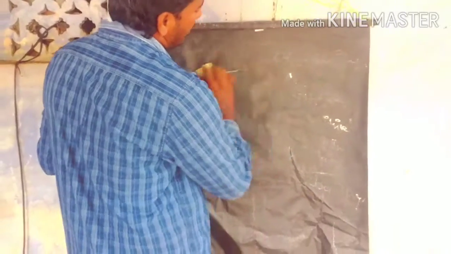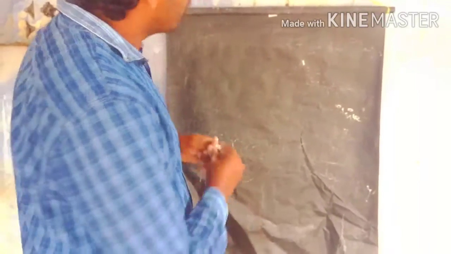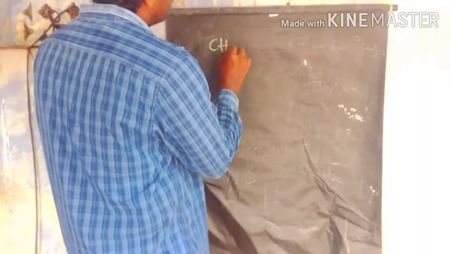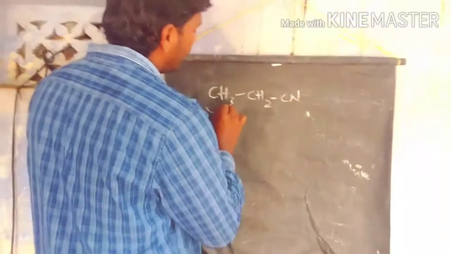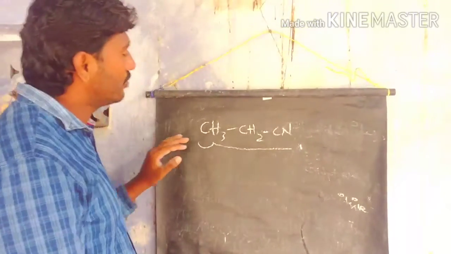Let's see some compounds to practice the IUPAC nomenclature. First, for example, if you take this one, CH3, CH2 and Cl. How many carbons are present in the carbon chain? We have a 3 carbon chain.